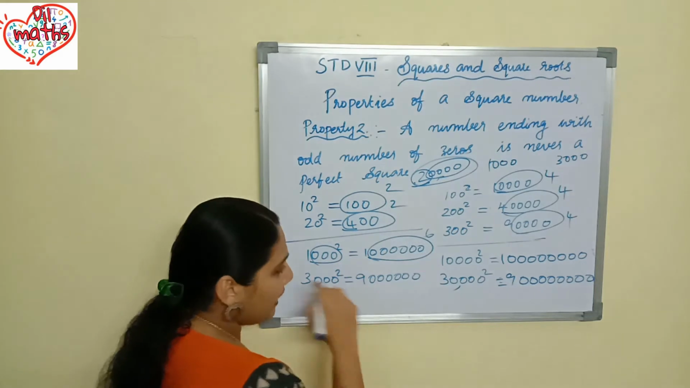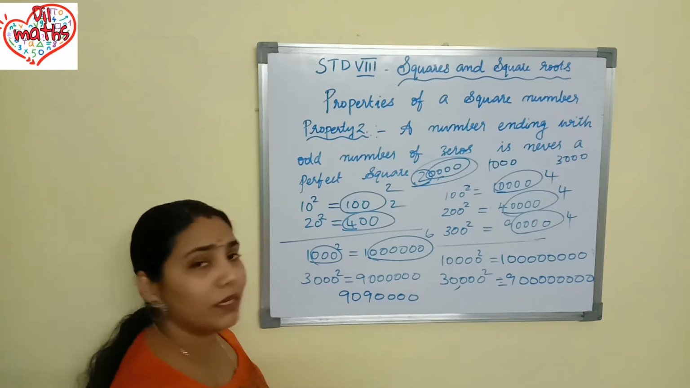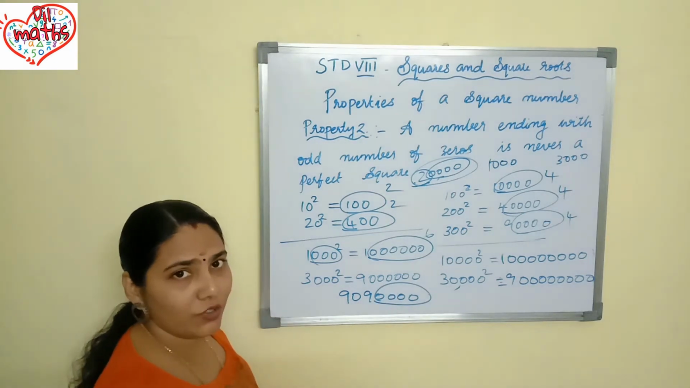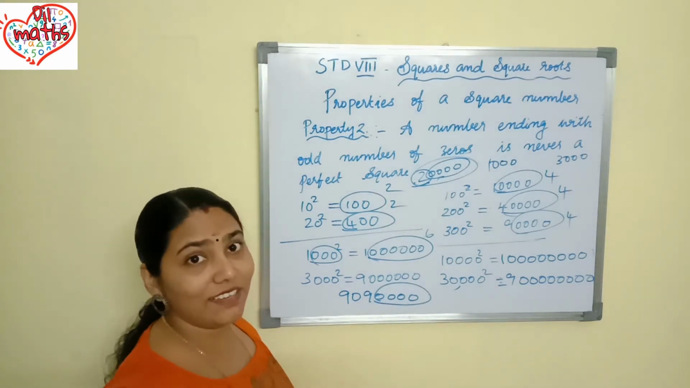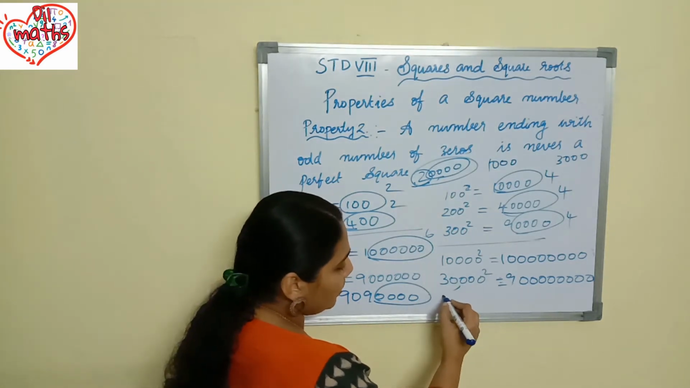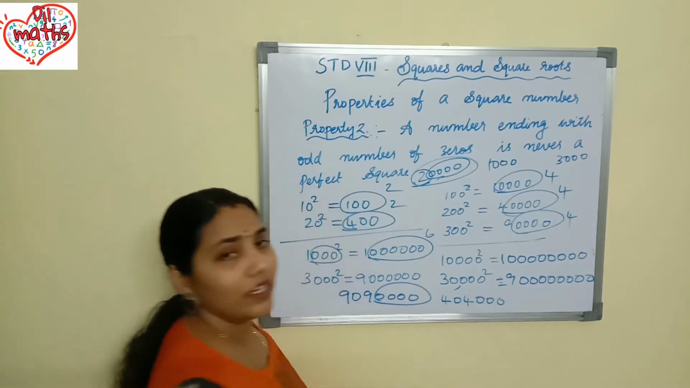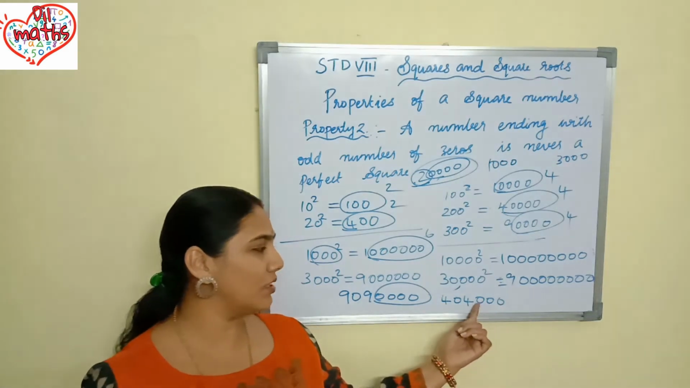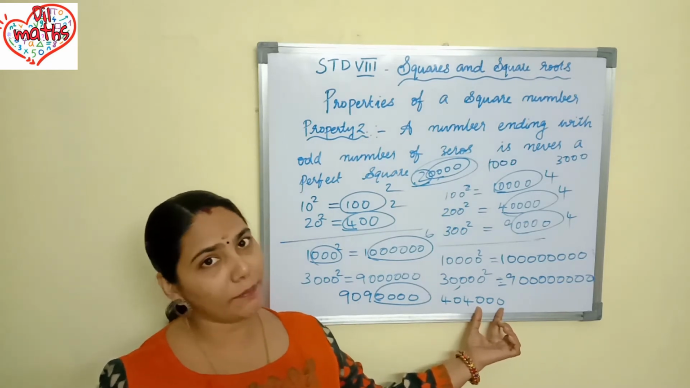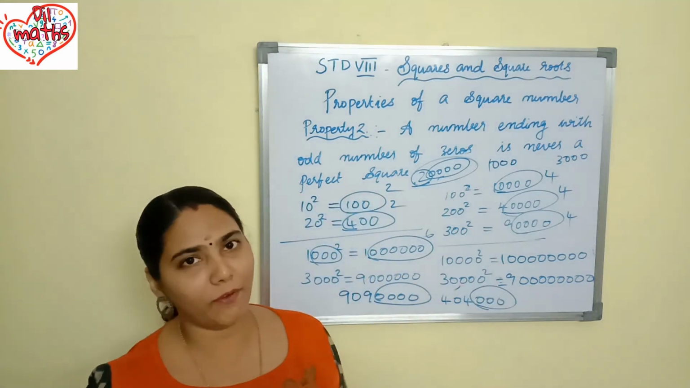Okay, I am asking you, if I am writing like this, 909, and it is ending with an even number of zeros. Whether it is a perfect square or not, we should check. Otherwise, you can't say. And if I am taking 4, 0, 4, 0, 0, 0, here you can see that how many zeros are there? 1, 2, 3, 4 zeros are there, isn't it? But it is ending with 3 zeros only, isn't it? So it is not a perfect square, you can say easily, because it is ending with an odd number of zeros.